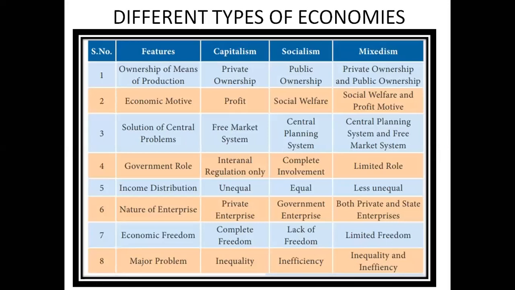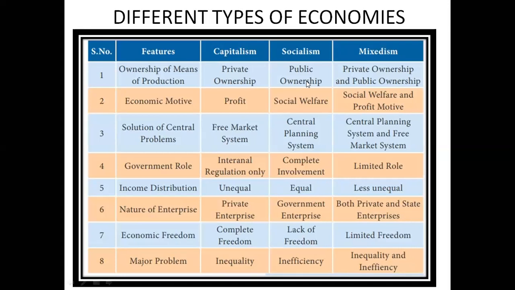Then there are three different types of economies. Remember, capitalism, socialism and mixed economies. Which one is capitalism? Capitalism means where everything is under the control of private. Socialism is where everything is under the control of government. And mixedism or mixed economies. Which is the mixed economy? Where everything, we say, is basically the hybrid of both private as well as government.